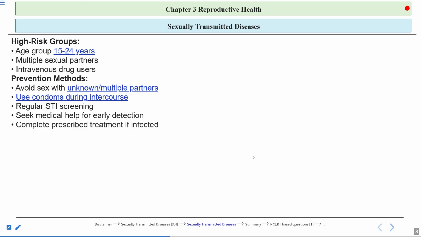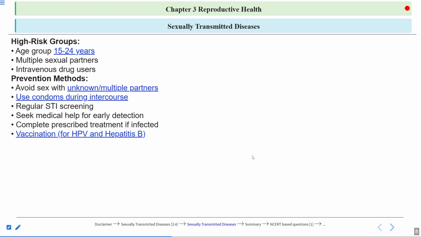Now, the person should take the complete prescribed treatment if infected. The treatment should not be left in between, because some of these STDs are curable. The bacterial diseases are curable. The viral diseases are not completely curable. So by treatment, these STDs can be cured as well. Now, there are some vaccinations also. They are vaccinations against HPV and hepatitis B.